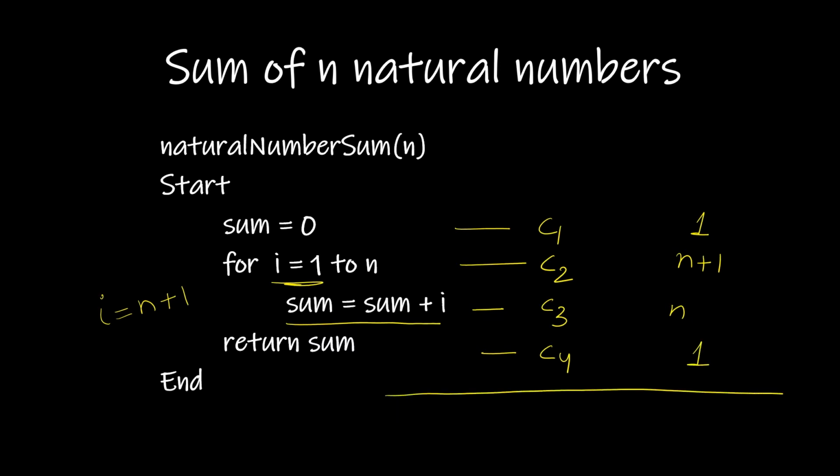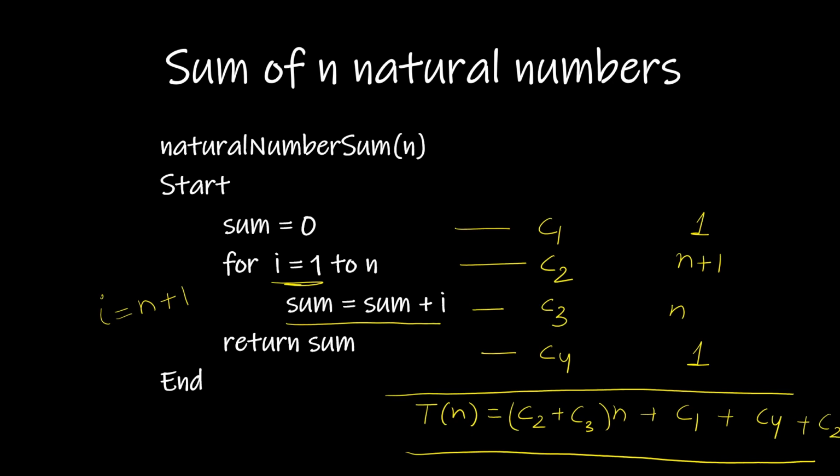So the time function of this algorithm can be given by T(n) equals C2 plus C3n plus C1 plus C4 plus C2. Now when we calculate the time complexity of an algorithm, we always ignore the constant terms and only consider the highest degree variable. We also ignore the coefficient of the highest degree term. So here the time complexity of this algorithm is order of n.